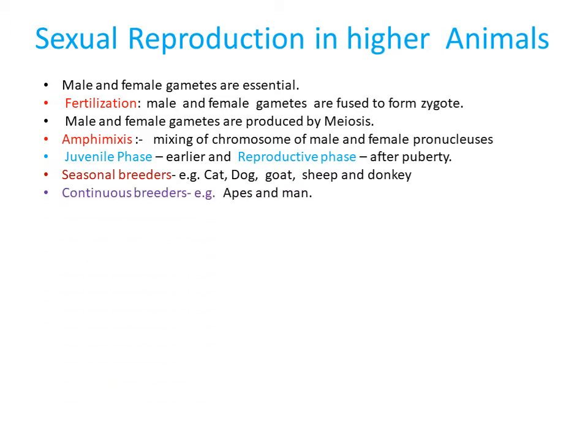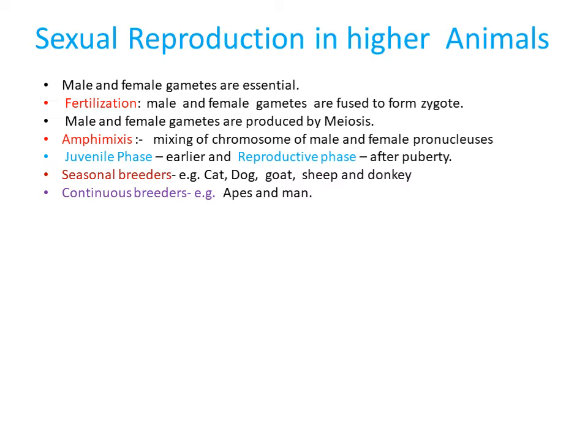Another pattern is continuous breeders. Examples are apes and man. Here, the reproductive cycle takes place within a short period and it is repetitive. It means that the reproductive cycle lasts 28 days, and every 28 days it will continuously go on. So this is called continuous breeders.